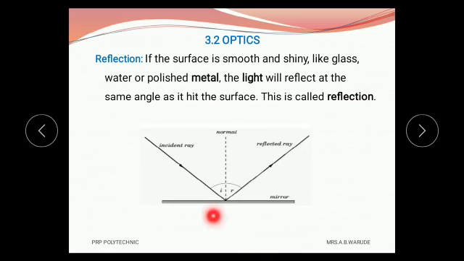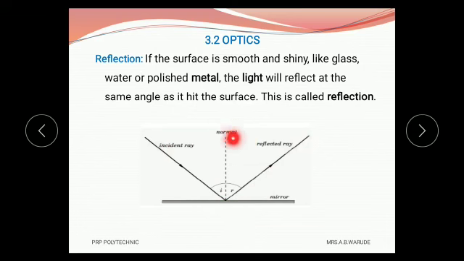Here we consider a reflecting material, that is a mirror. When light is incident on a material like glass, it bounces back in the same medium, and this phenomenon is called reflection.